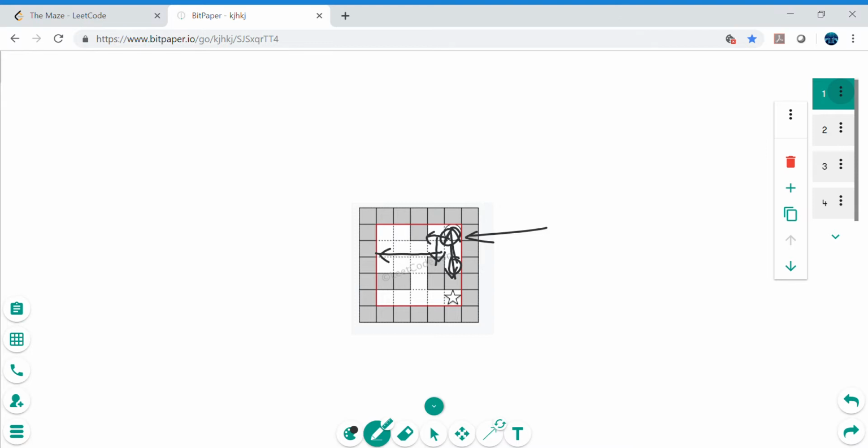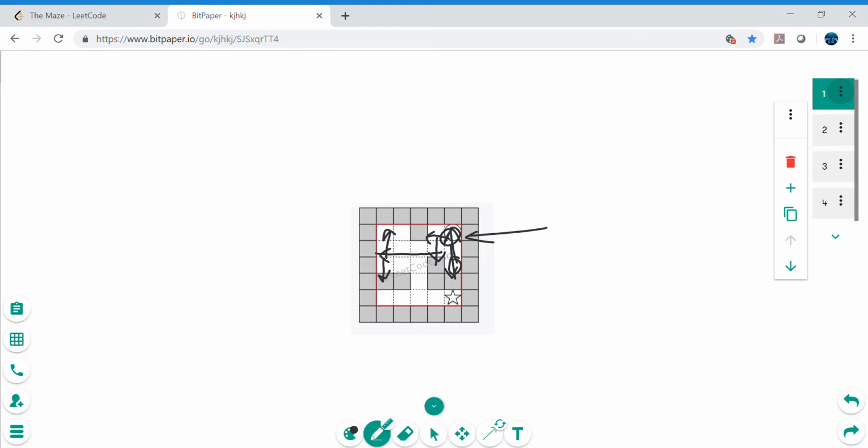The important point to remember is that the ball will not stop until it hits the wall. So let's say it hits this wall, and then it can go down as well. The other option is it can go up, and it really depends on the player of the game who is rolling the ball.